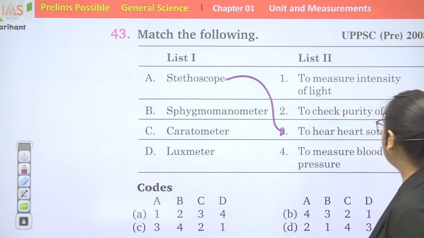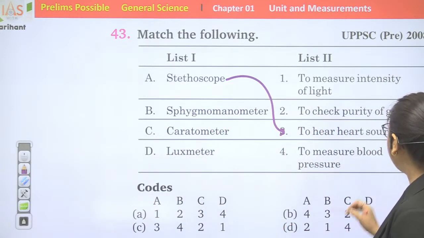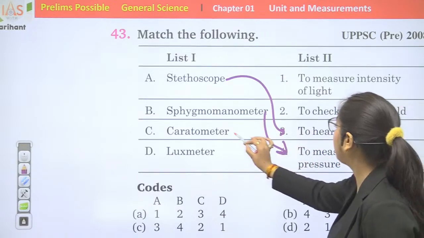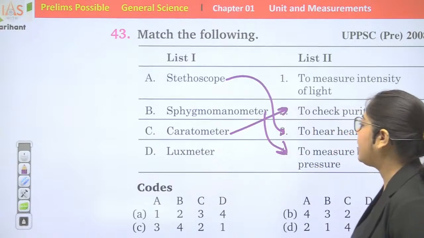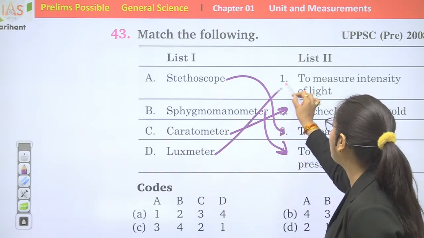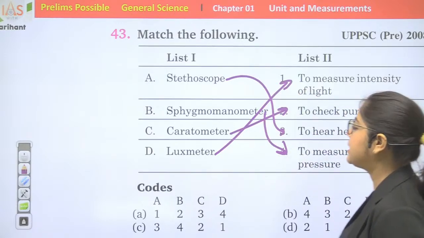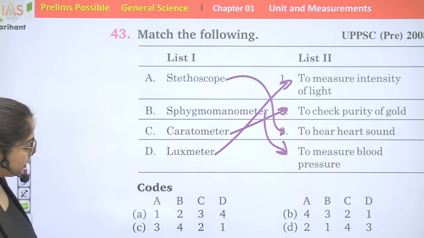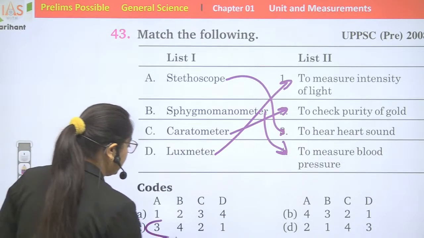Sphygmomanometer, to measure blood pressure. Keratometer, to check purity of gold. Lux meter is used to measure the intensity of light. Which one is the right answer? Option C is the right answer.